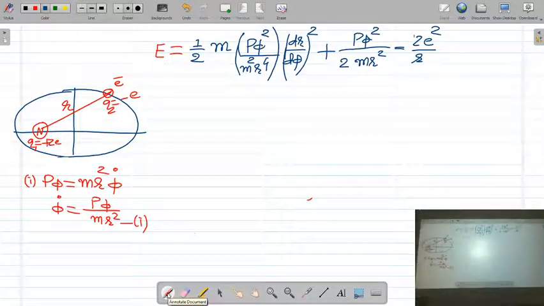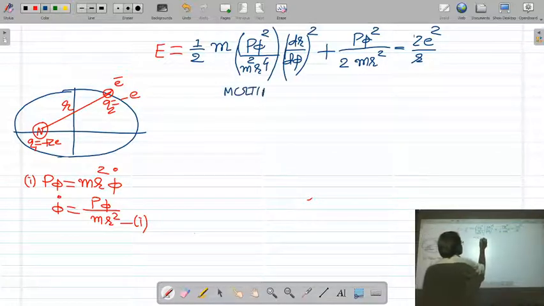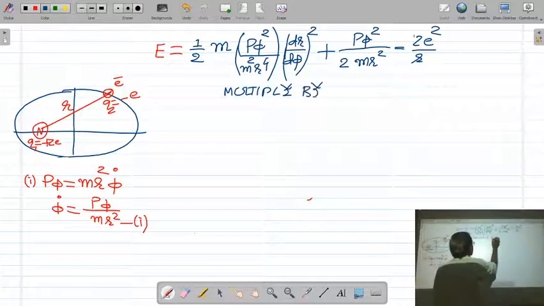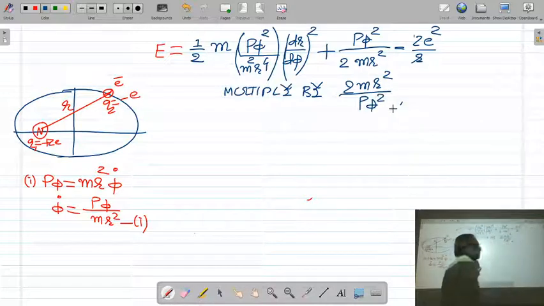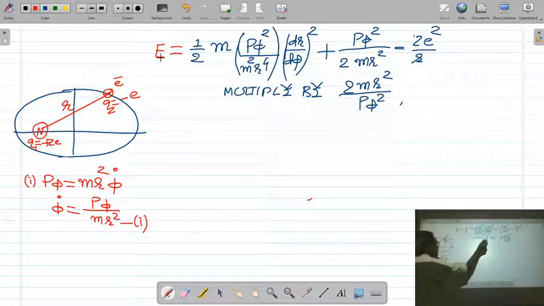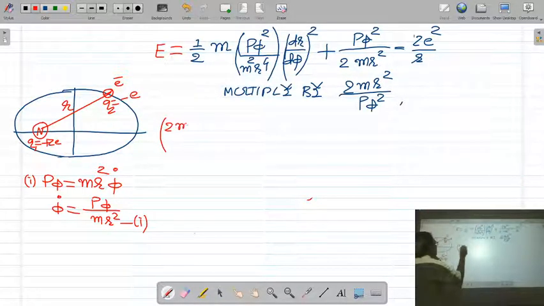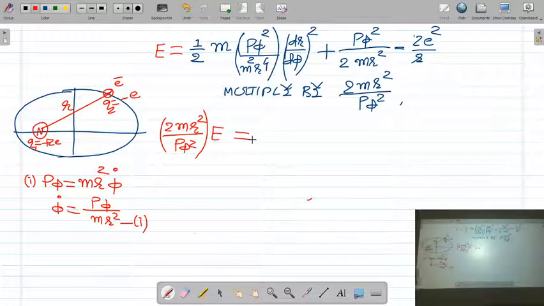Now if you multiply this equation by 2 mr square upon p phi square, what do you get? Let us multiply both sides of this equation with 2 mr square upon p phi square.